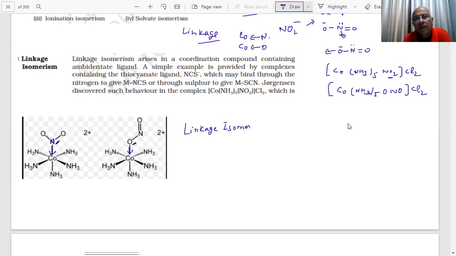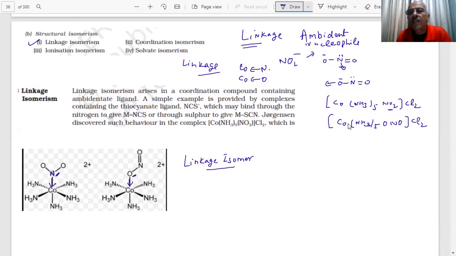Linkage isomerism will arise only in the case of ambident ligands. I should use ligands here instead of nucleophile, which is used in organic chemistry, because these are coordination chemistry, not organic chemistry. So I am changing it.